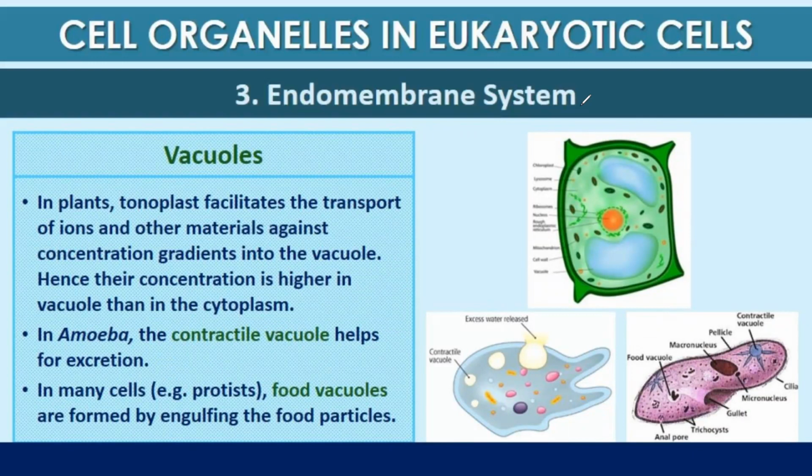Hence, their concentration is higher in the vacuole than in the cytoplasm. So, in the vacuole, there is active transportation against the concentration gradient. In amoeba, the contractile vacuole helps in excretion. In many cells, for example in Protista, food vacuoles are formed by engulfing food particles.